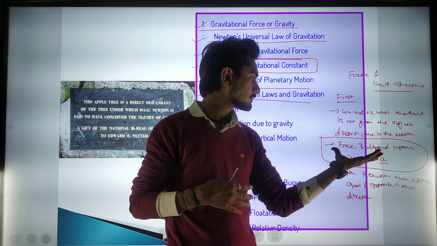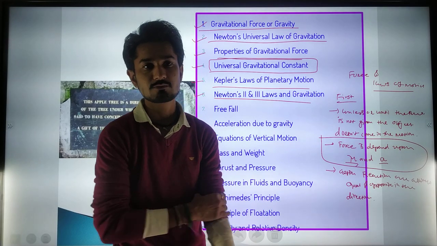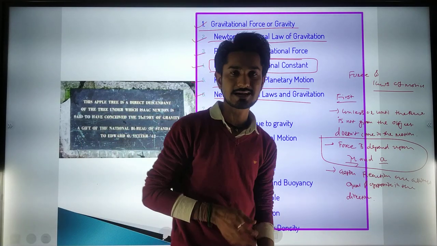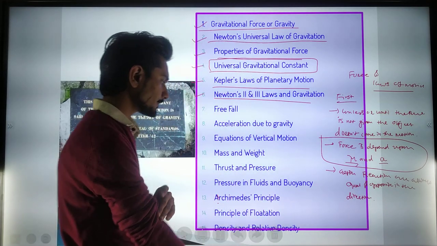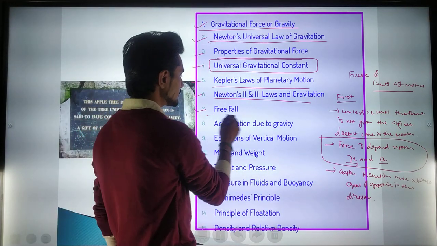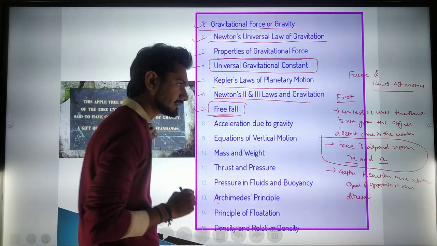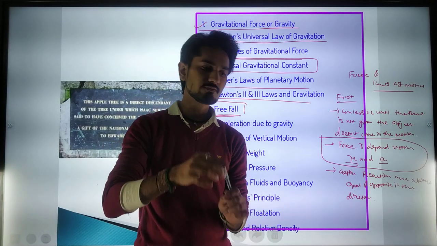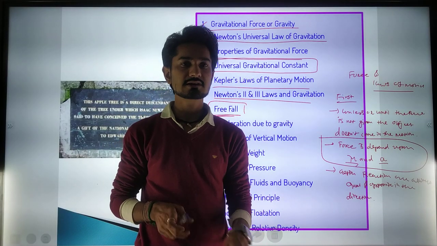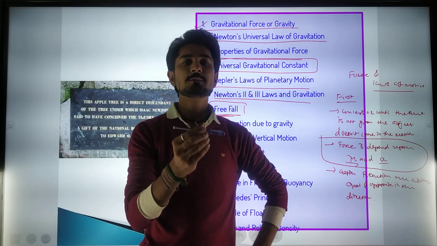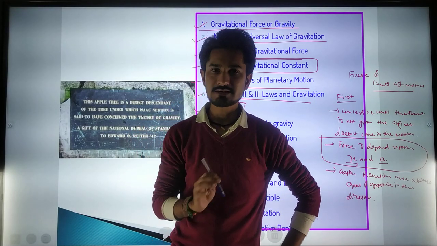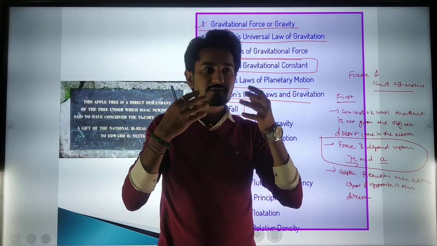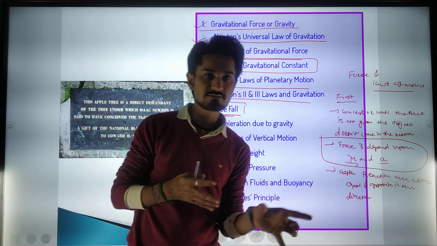So that's why we have to study the second law again, because the gravitation force is also dependent on the mass and the acceleration. Okay, and then we are going to study free fall. Now what is free fall? Whenever we don't give any kind of force and an object reaches the earth's surface, it is actually in free fall. Okay, it will reach in free fall.